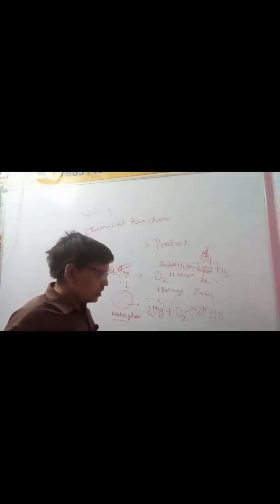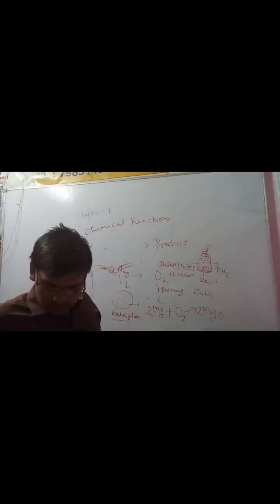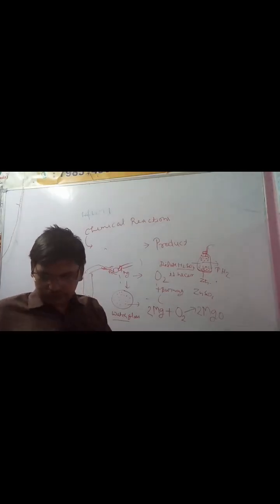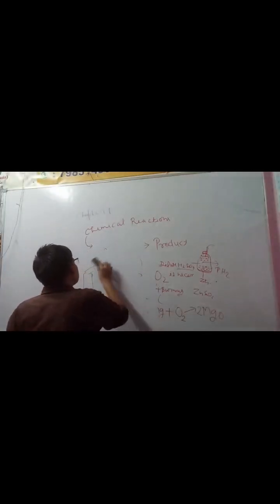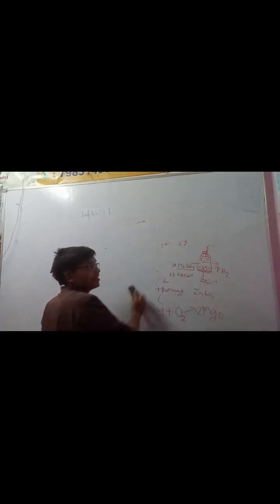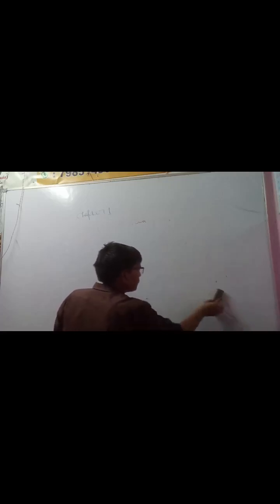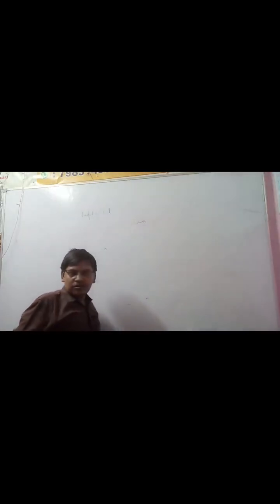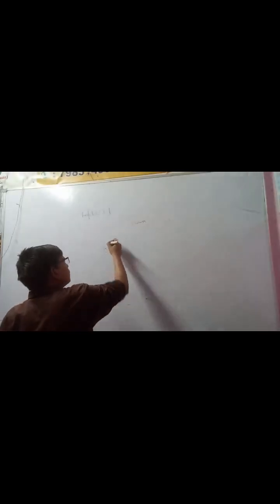For knowing that a chemical reaction has taken place, there should be something changed. If reactions are carried out, there should be something changing: a change in the state of the reactants, the generation of heat, a change of color, a change in temperature. If any reactions are performed, there should be changes.